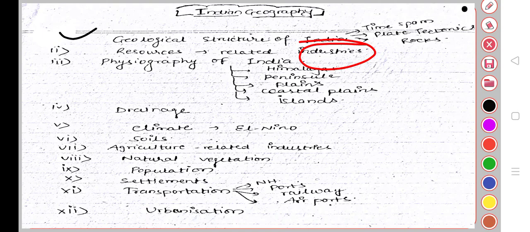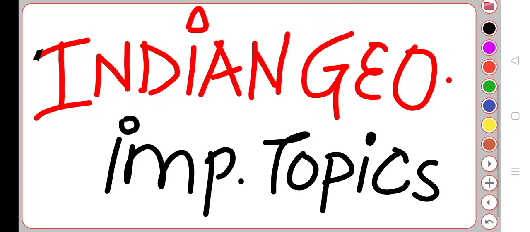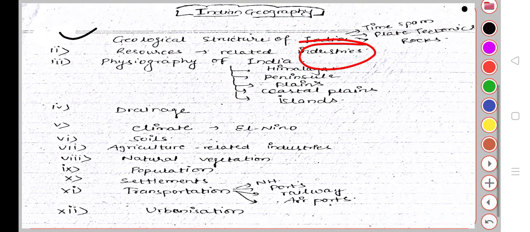Okay, next is physiography. In physiography of India you will see Himalayas, peninsula, plains, coastal plains, and islands.